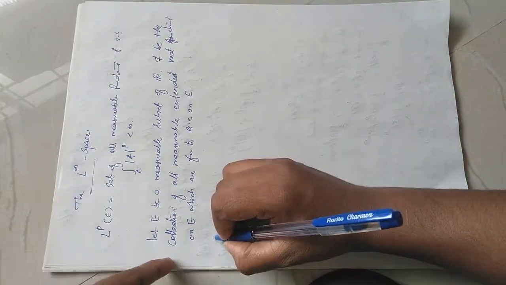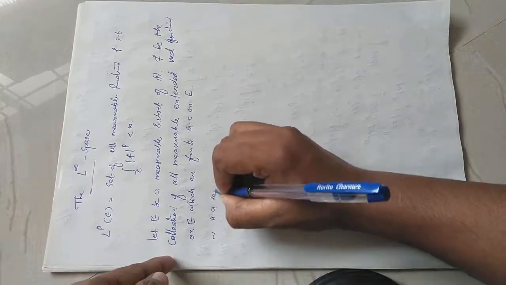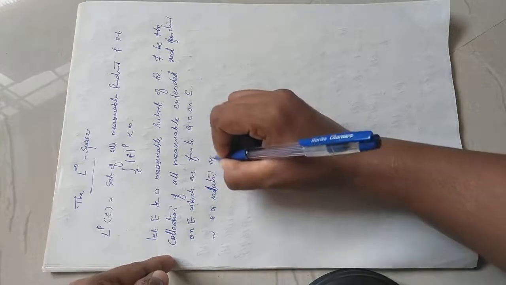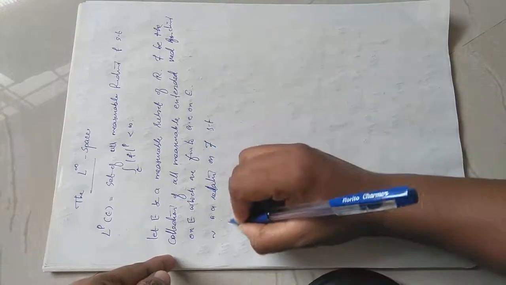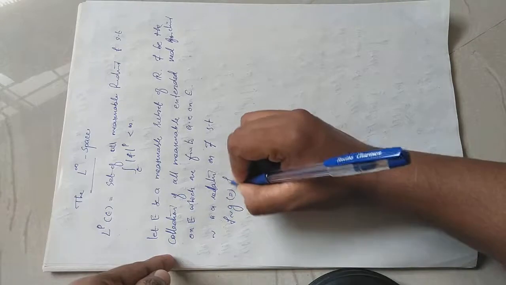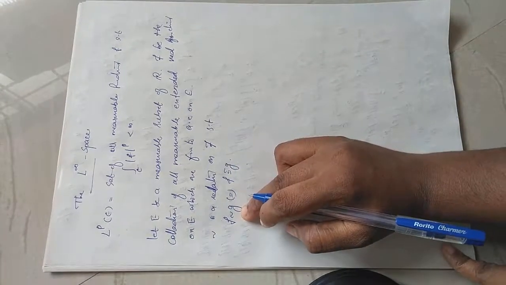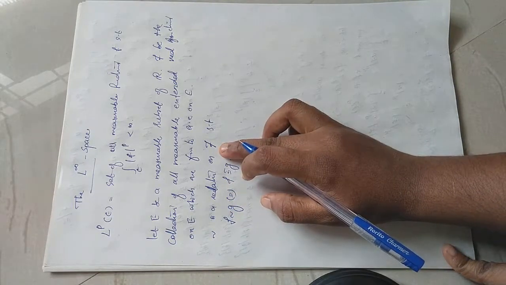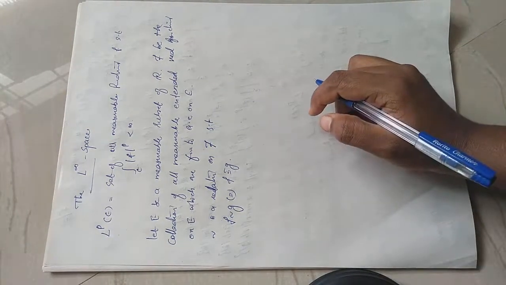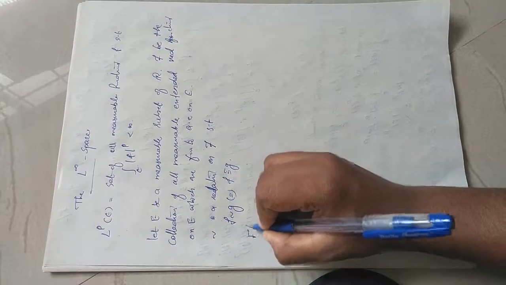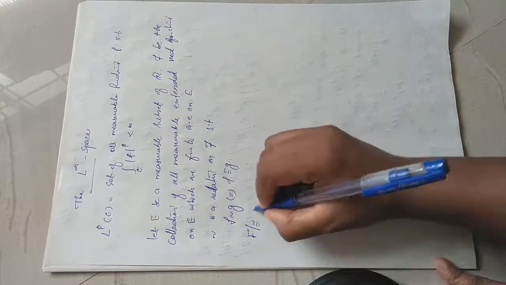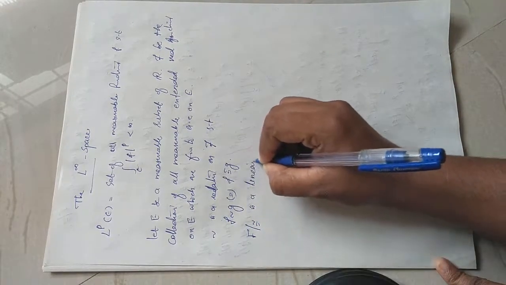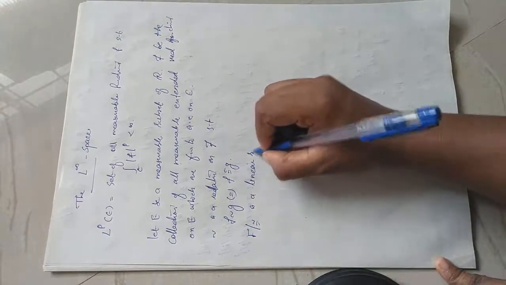Okay, then define tilde as a relation on script F such that f is related to g if and only if f is equivalent to g. Then this relation is an equivalence relation. It will partition the whole set script F as a disjoint union of equivalence classes. Then we proved that the equivalence classes form a linear space over R. We proved that in the previous class.